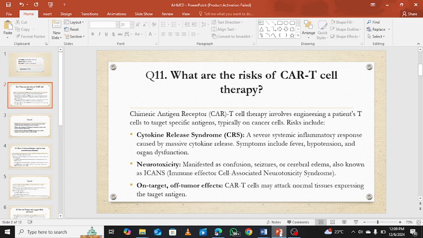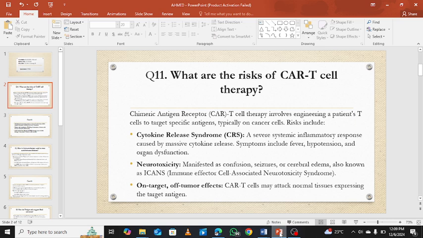Its symptoms may include an increase in temperature, which will result in fever, hypotension, and organ dysfunction. The other risks include neurotoxicity, manifesting as confusion, seizure, or cerebral edema, also known as immune effector cell associated neurotoxic syndrome.